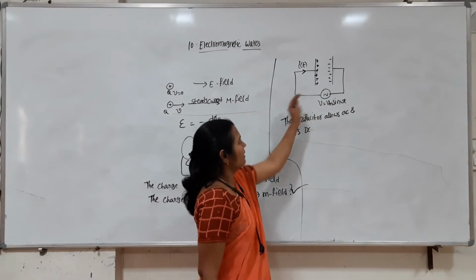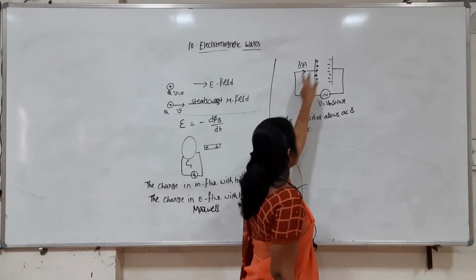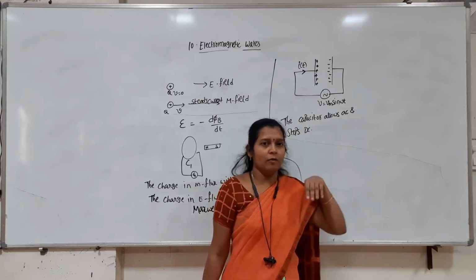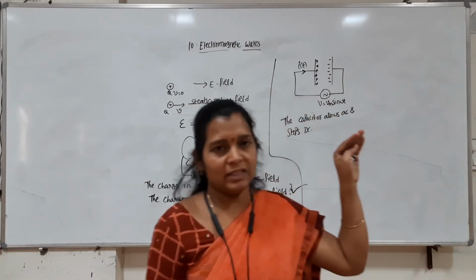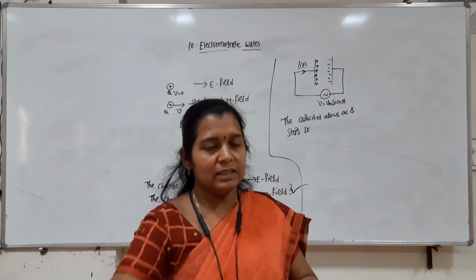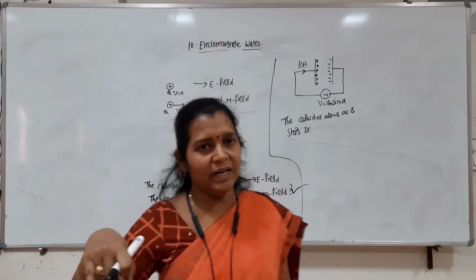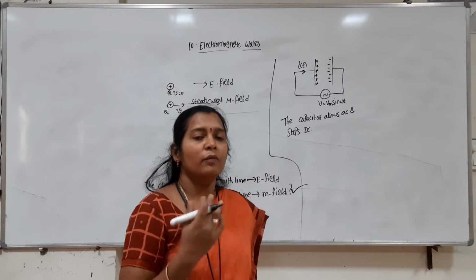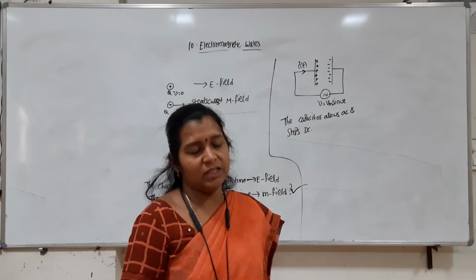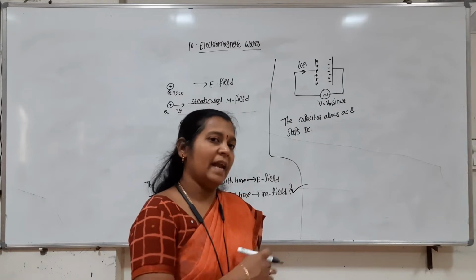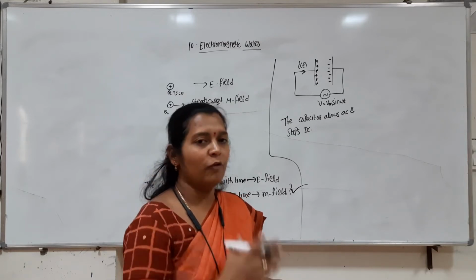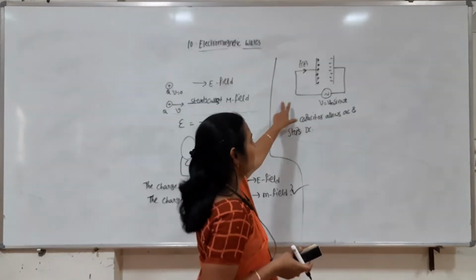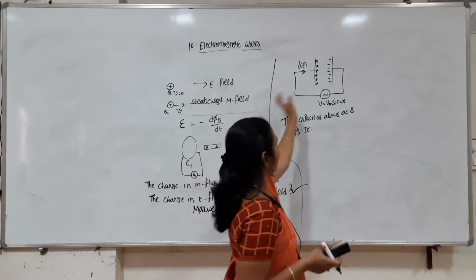It means that once the capacitor is connected to AC voltage, the charging of the capacitor takes place. Once the voltage is maximum, the charging of the capacitor plates is completed. Once the cycle is reversing, the voltage is gradually decreasing, so now the capacitor starts discharging. So we have alternate charging and discharging of the capacitor, and in the entire cycle the current flows in the circuit. So in AC circuits, through the capacitor, the current flows.